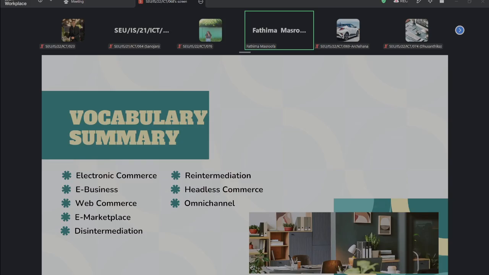Right, so think about that and get some idea. Does e-commerce benefit everyone equally or not?